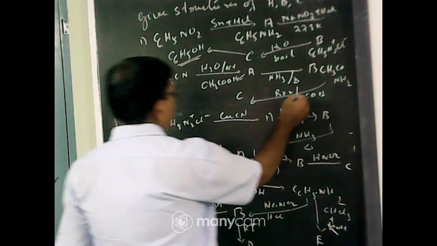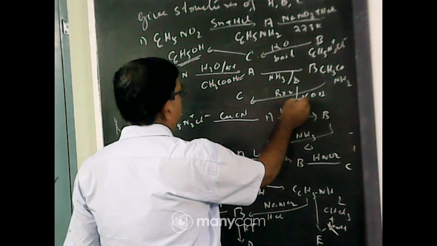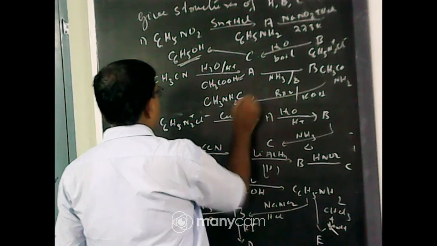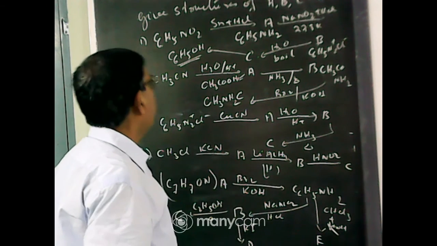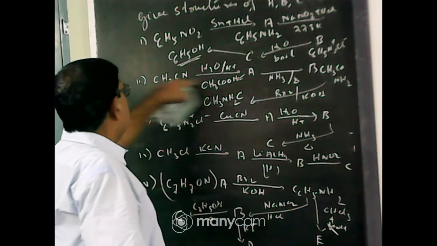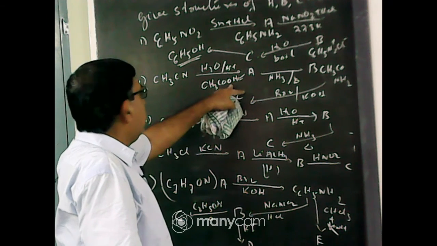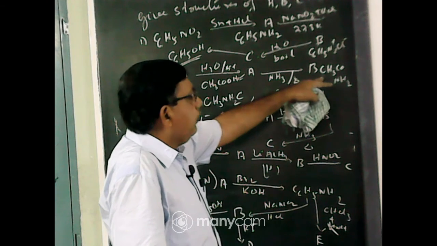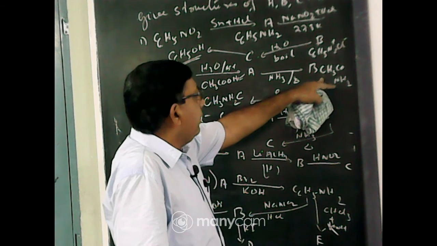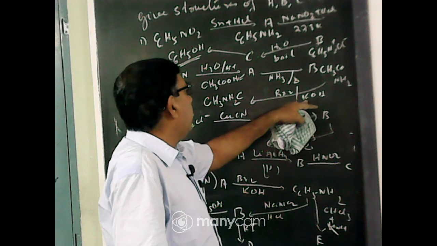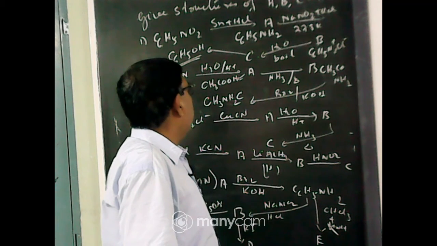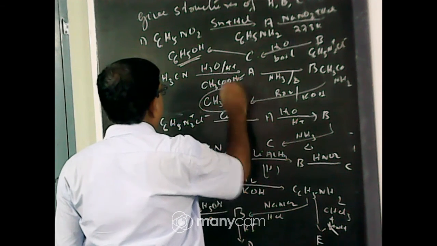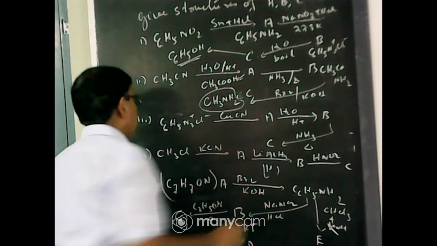This undergoes Hoffmann degradation with Br2 and KOH to give methylamine, CH3NH2. This amide when treated with Br2 and KOH gives an amine with one carbon less. This is methylamine. This will be C.